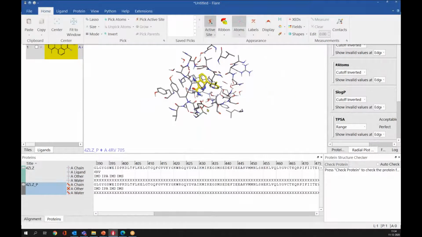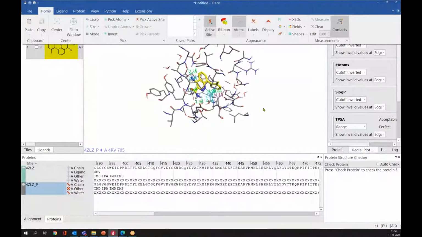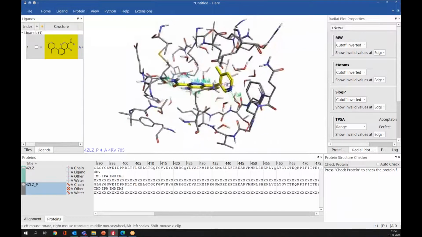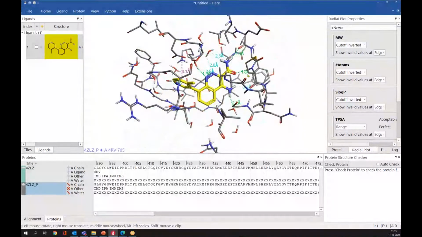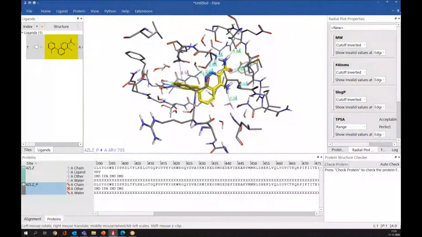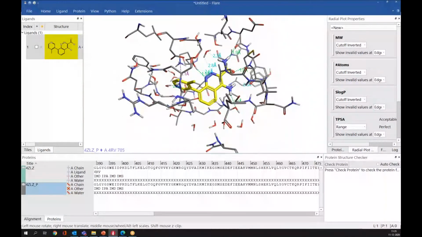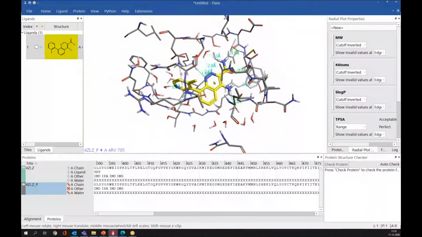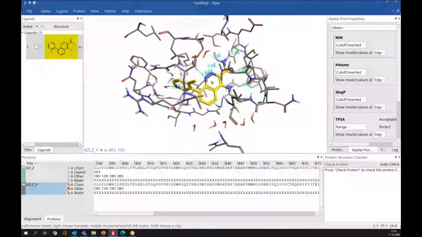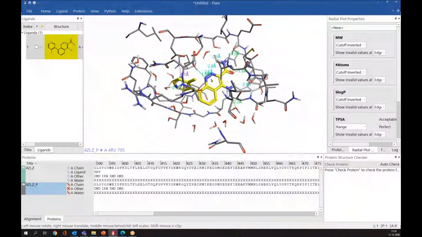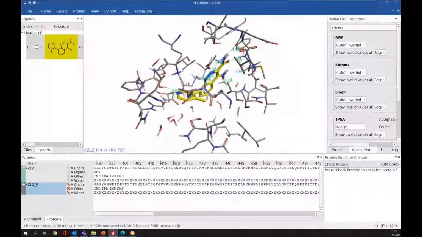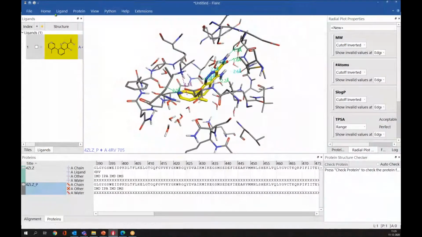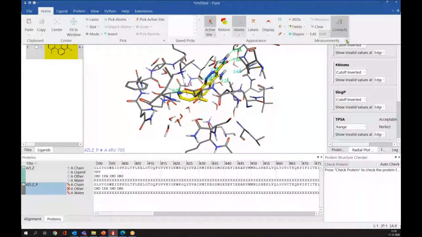You can also visualize the protein ligand interactions using this button here, context. So if you press here, now you can see the interactions between ligand and protein. So for example, this green dotted line represents the hydrogen bond, and this is the hydrogen bond distance. This light blue color is the weak hydrogen bond, which has a slightly longer distance or is slightly deviating from the ideal hydrogen bond angle. Then we have this purple color, that represents pi-cation interactions.